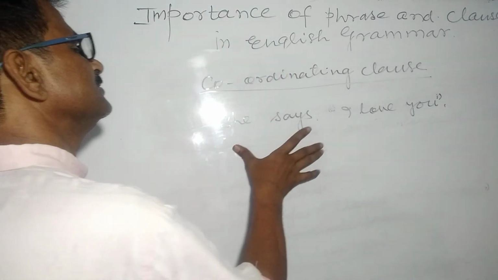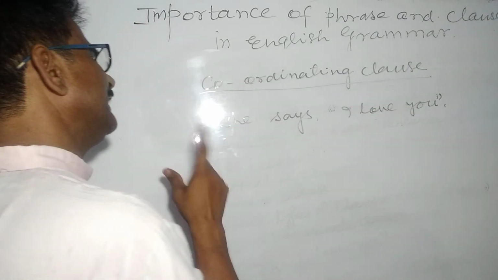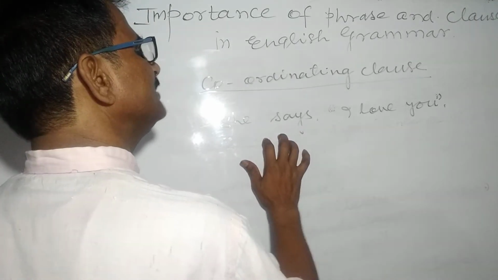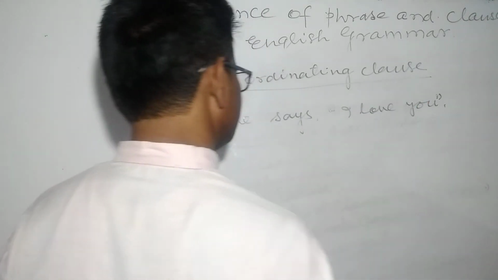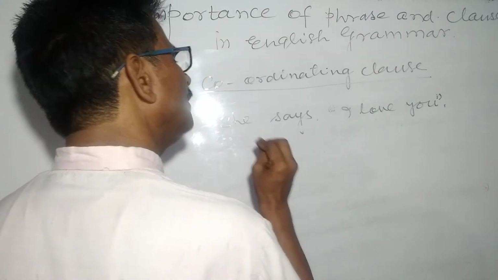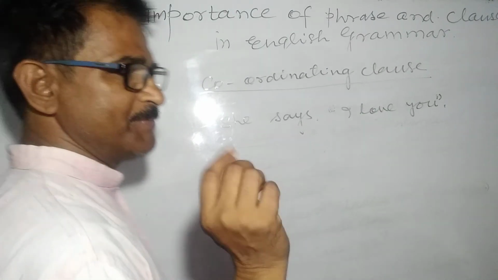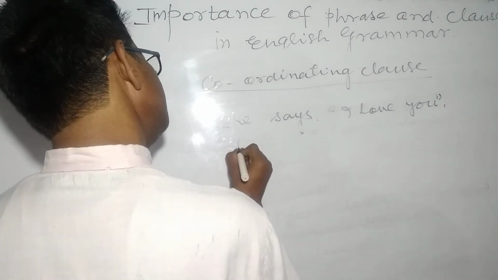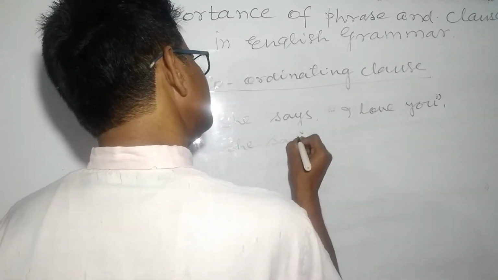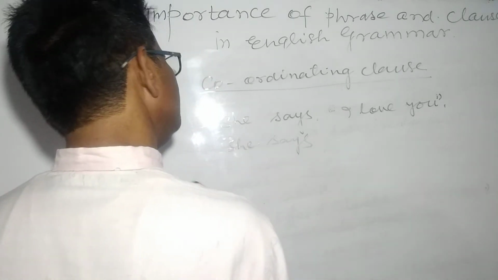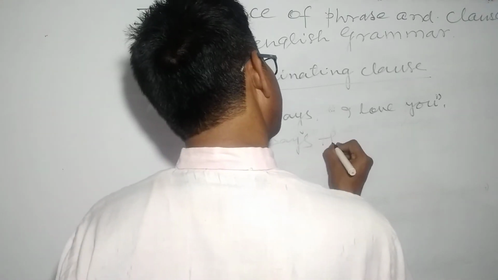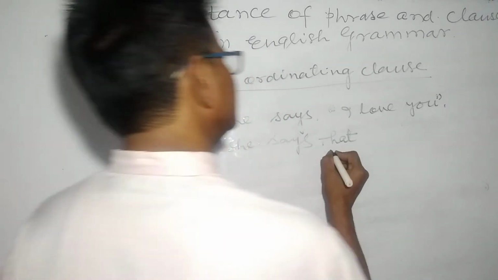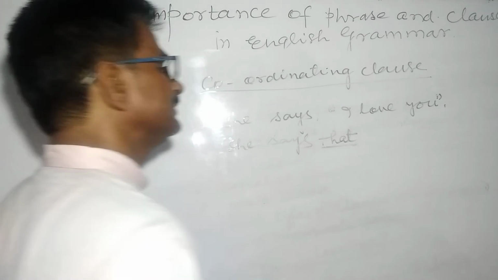In this narration I have already taught you that this part is the principal clause and that part is the subordinate clause. But how will you add both clauses to make a narration? She says, and you put the coordinating conjunction that: she says that. This is the coordinating clause that.